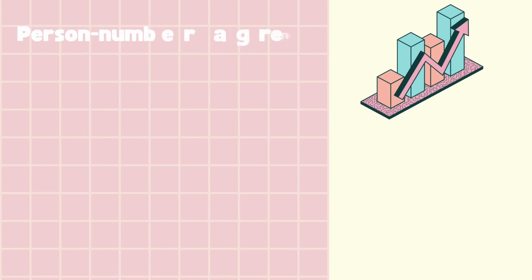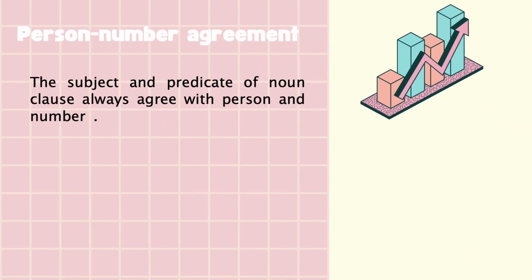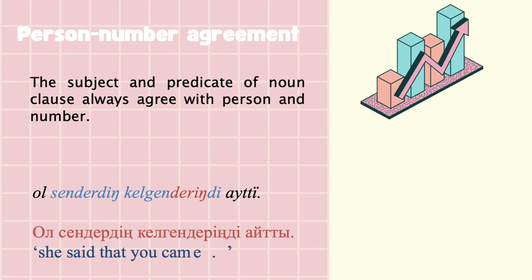The subject and the predicate of a noun clause always agree in person and number, as in the following example. Ол сендердің келгендеріңді айтты. She said that you came. Here the subject of the noun clause is сендердің, you, second person plural. So in the predicate келгендеріңді, the second person plural possessive suffix дерің is used.